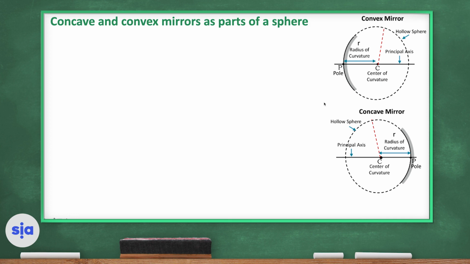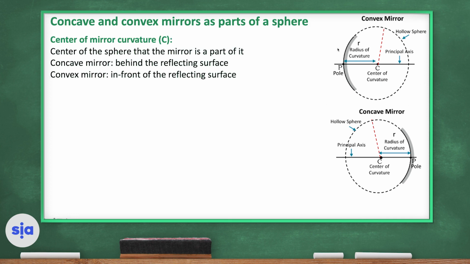Let's take some definitions. If this is a sphere and this is a concave mirror, where the reflecting surface is on the inner side of the sphere, what is the C? If we draw a straight line and put this point, this C is the center of curvature, which is the center of the sphere that the mirror is a part of.